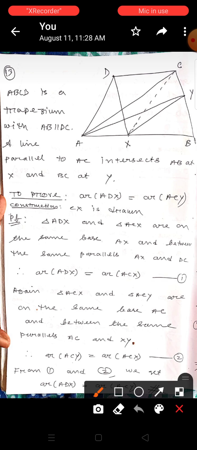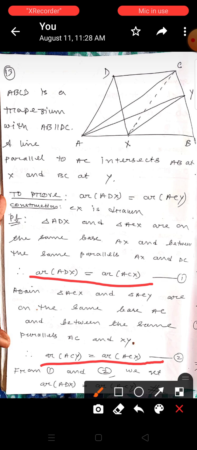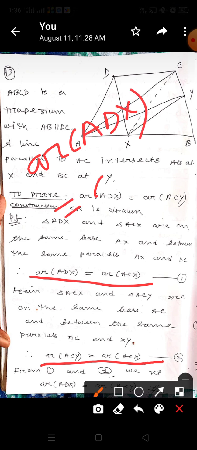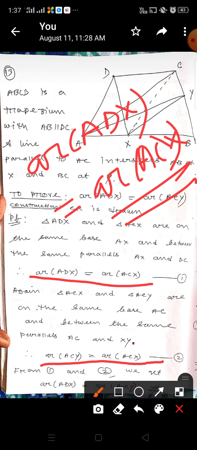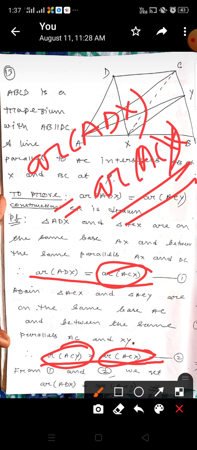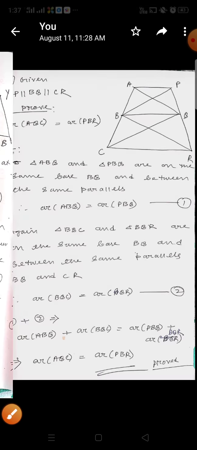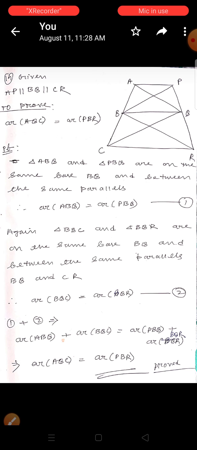And now in the upper case, ADX is equal to ACX. Here ACY is equal to ACX. So from 1 and 2, because ADX is equal to ACX, and ACY is also equal to ACX, area of ADX equals area of ACY. Hence proved. Similarly, question number 14 is the same, you will understand. So this is the explanation, children. Thank you.